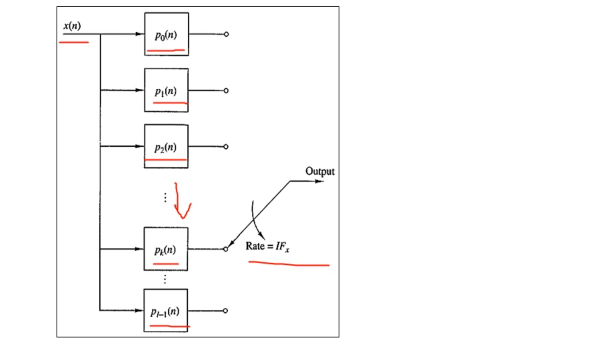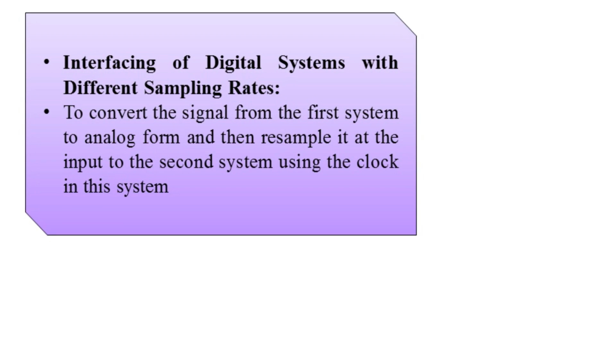After the design of the phase shifter, another popular application is, in general, interfacing of digital systems with different sampling rates. This is basically the motive to bring in multi-rate signal processing. Conversion of the signal from the first system to analog form and then resampling it at the input to a second system using the clock in that system is of course a general scenario.